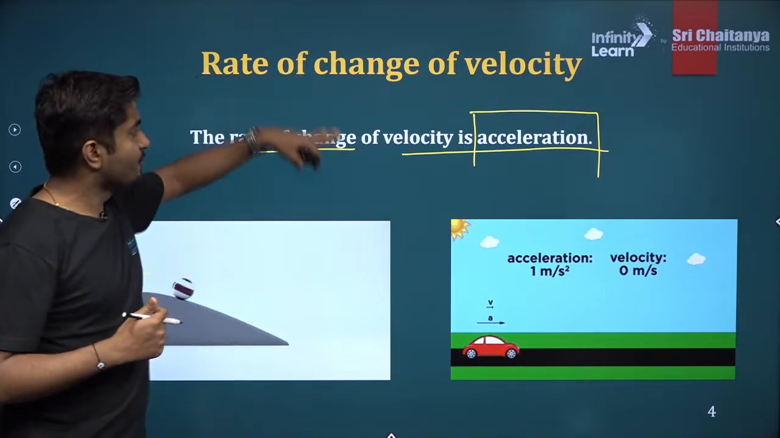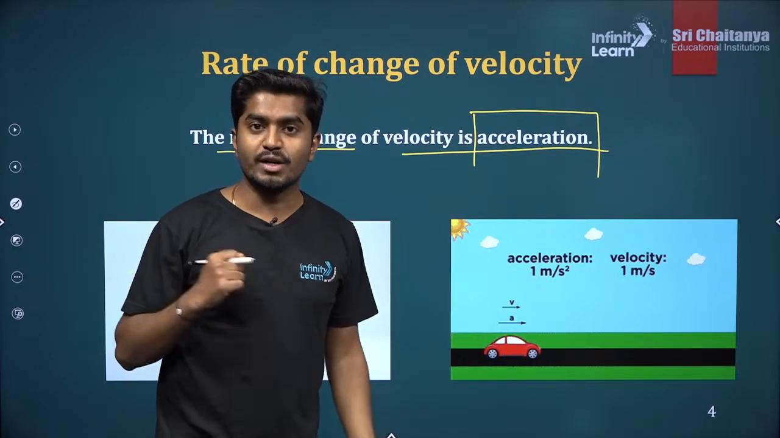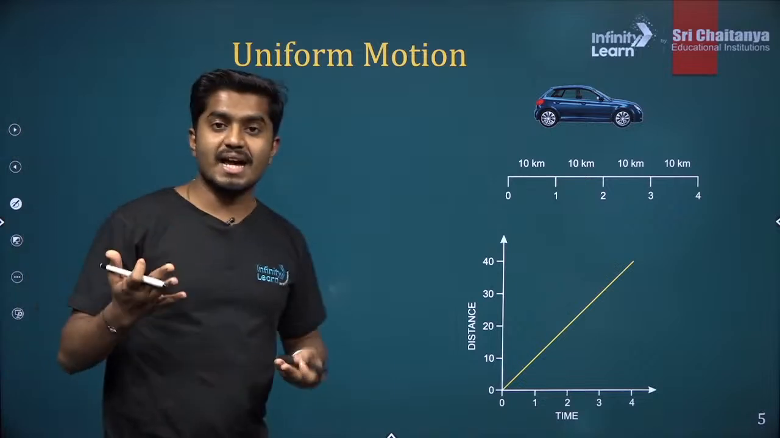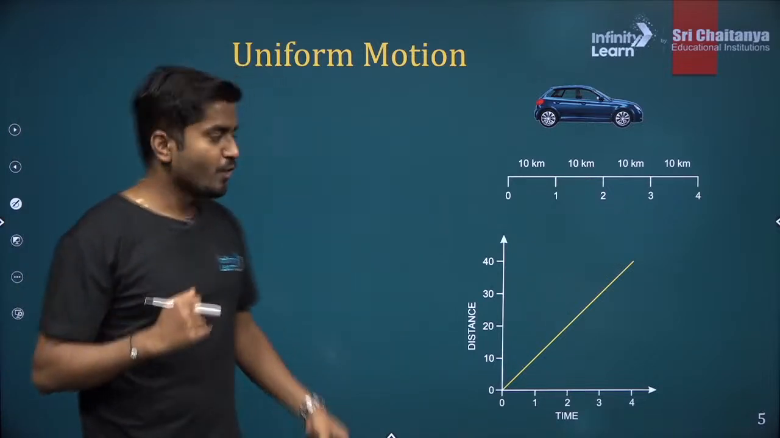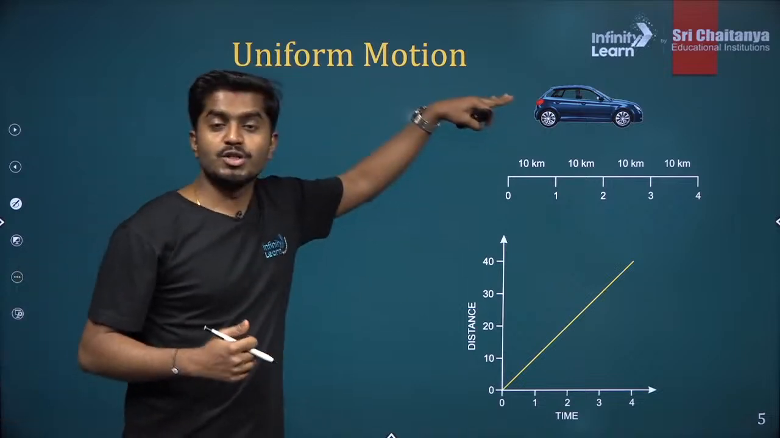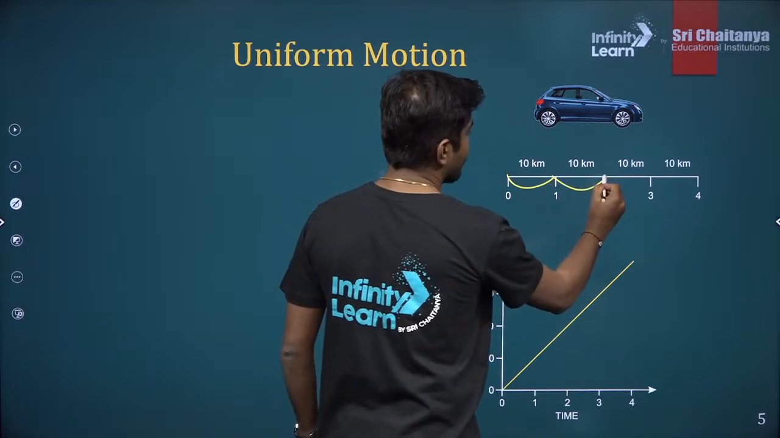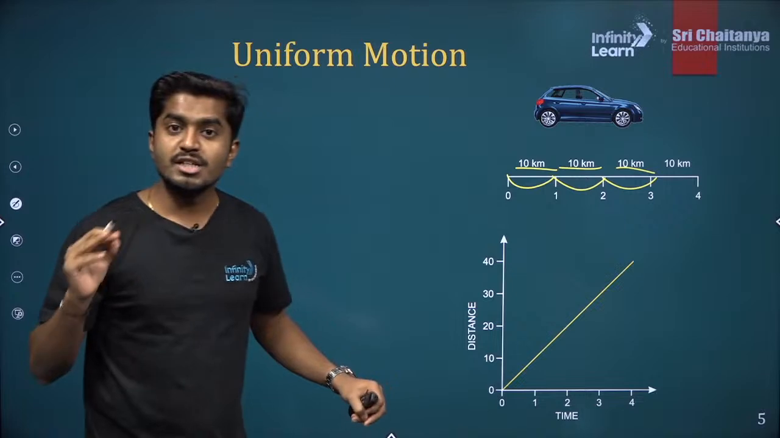So similarly, velocity is a vector quantity, so even the acceleration is a vector quantity. And how is it written? Okay, before that, let's understand. We have learned in the last class what is uniform motion and non-uniform motion. So what was the uniform motion? In equal intervals of time, the distance covered is equal. That was the uniform motion.